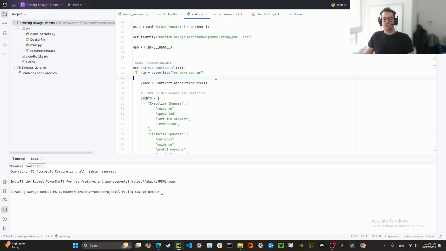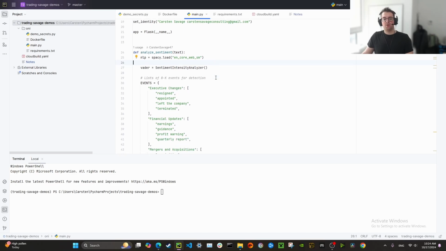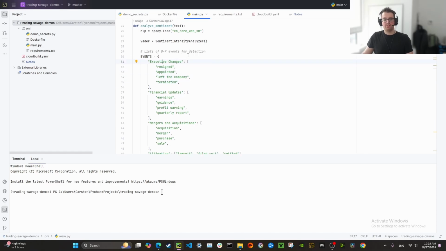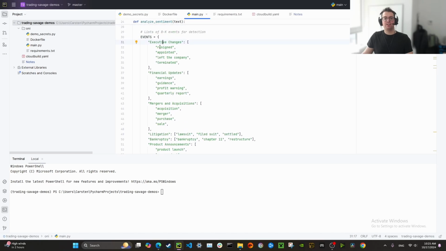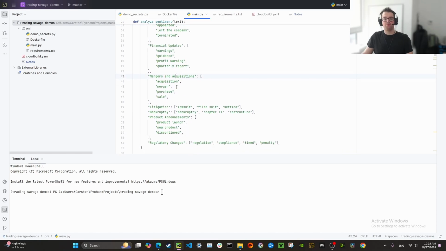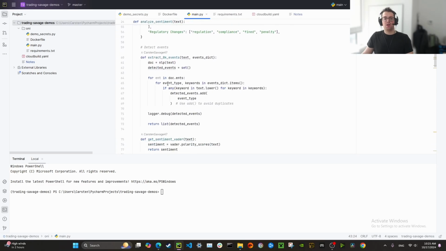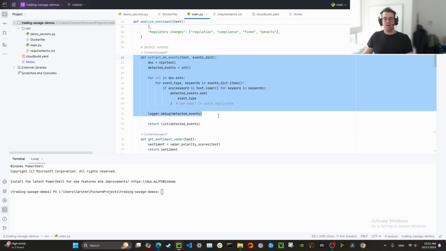So I've designed a dictionary of lists where each list is keywords that can help us identify the category. For example, the categories we want to identify would be executive changes, financial updates, and so forth. So using this dictionary, we're able to identify events within the 8K filings.